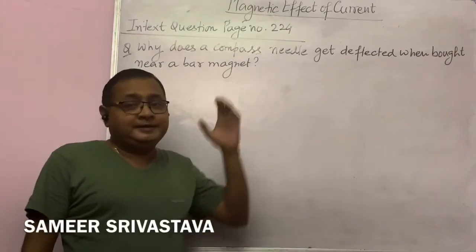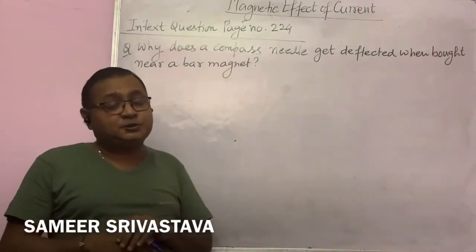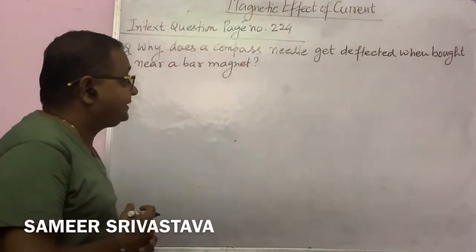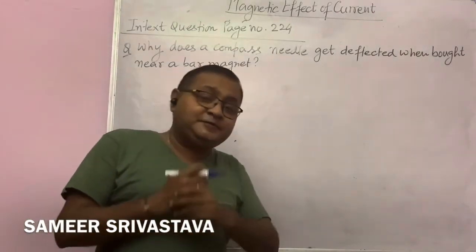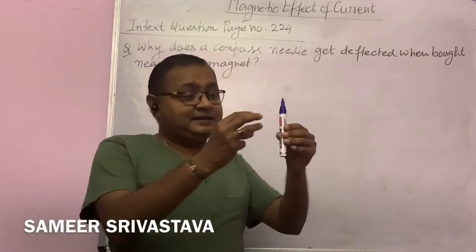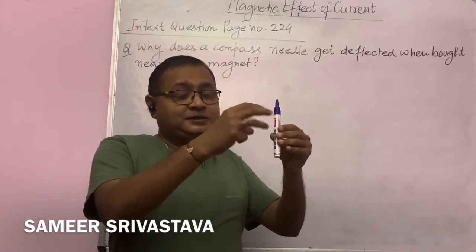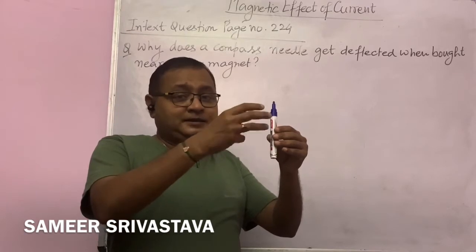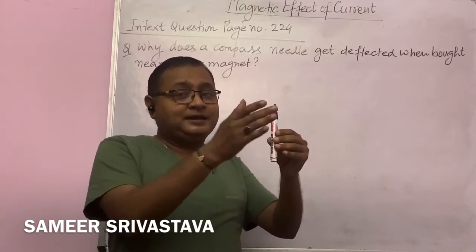Now students, in our NCERT book, page number 224, there is an in-text question: why does the compass needle get deflected when brought near a bar magnet? As we know, when a compass needle comes near a bar magnet, a force is experienced by the compass needle on its poles, and due to this the poles start deflecting.